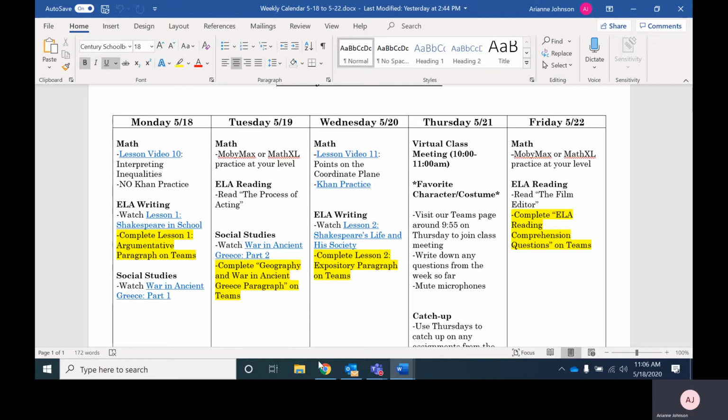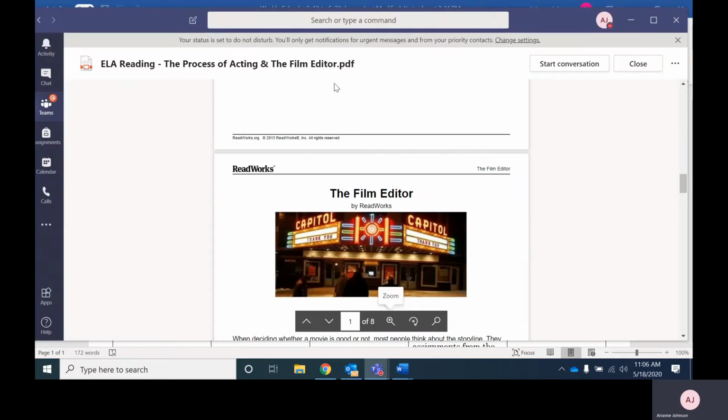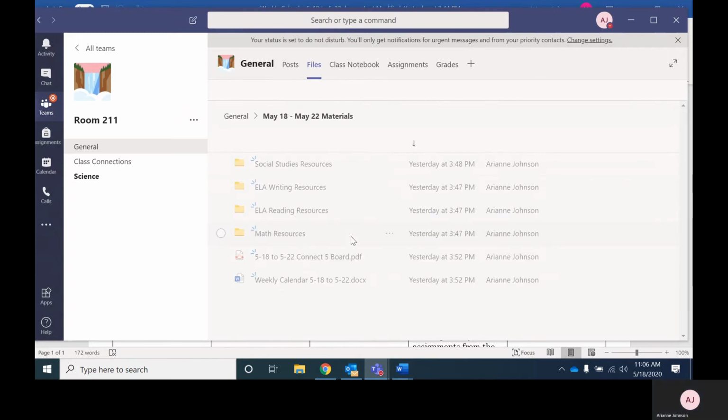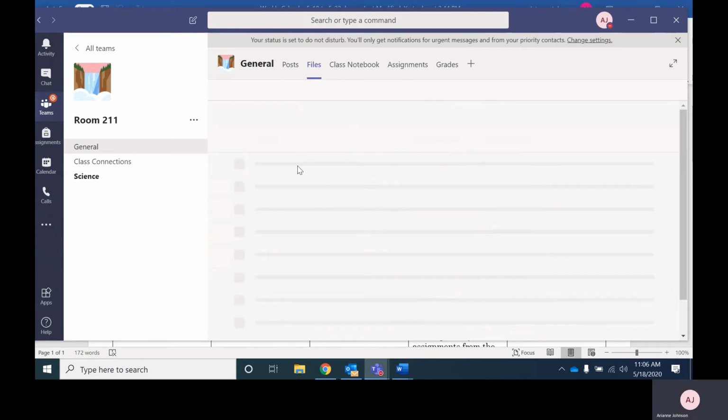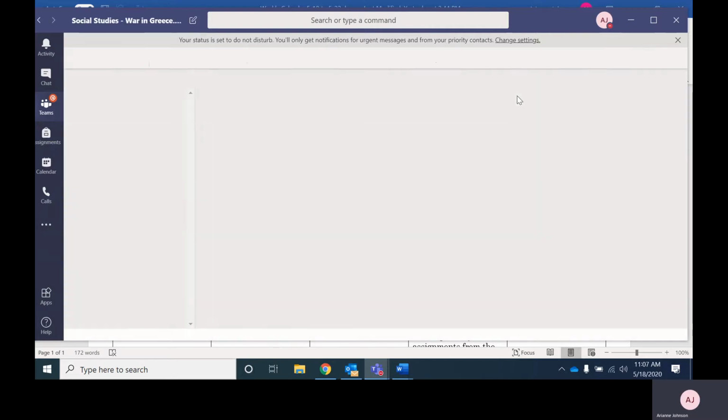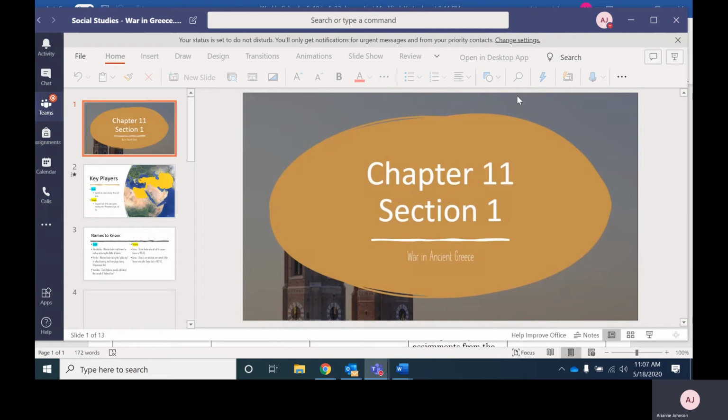Now, I want to show you guys one more thing with regards to social studies. If you wanted to click through the PowerPoint on your own, let's say you watch the videos and you go to type your paragraph on Teams and you're looking for text evidence, right? Because you're going to do a great job. You're going to cite text evidence. Let's say you didn't want to go back and rewatch the videos. You just wanted access to the PowerPoint so that you could cite a piece of information. I want to show you guys how you can do that, or what I would do if I were you.